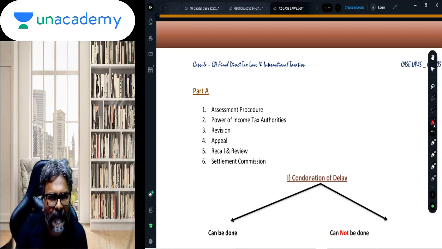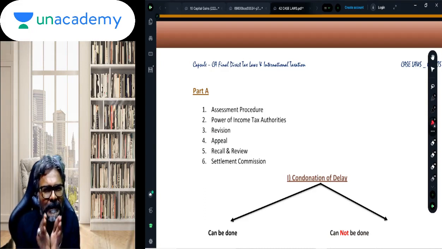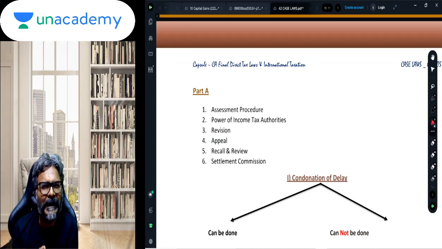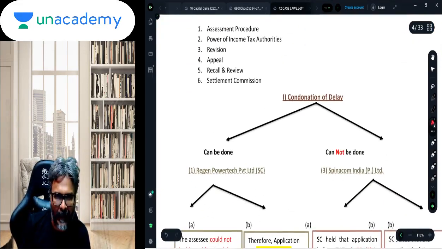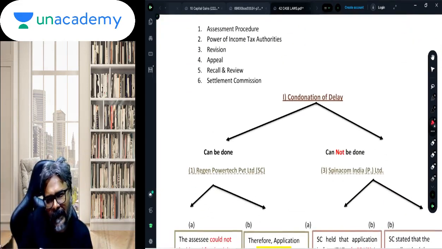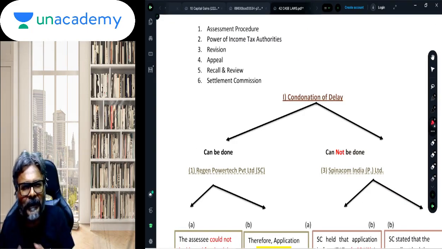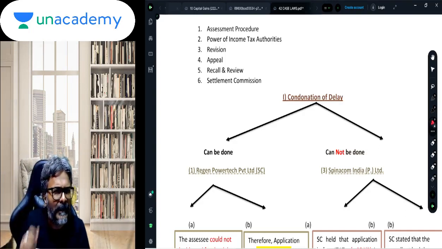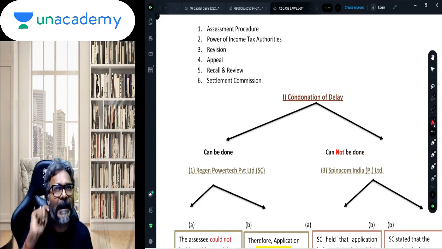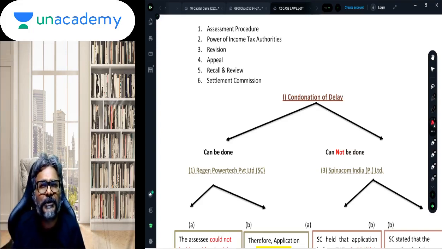So what I have done is that I have made some themes of various case laws and accordingly I have made the compartments. So we are doing the case laws on the basis of themes. For example, the first one happens to be condonation of delay. On condonation of delay, what are the various case laws which are there? On that basis, we are going to discuss those things so that at the end of it, we should also remember. Many students are asking, sir, what about the names of the case laws?